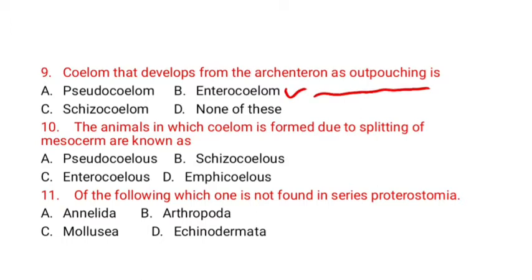The animals in which coelom is formed due to splitting of mesoderm are known as pseudocoelus, schizocoelus, anterocoelus, amphicoelus. Correct option is option B, schizocoelus. Of the following, which one is not found in series of Proterostomia? Annelida, Arthropoda, Mollusca, Echinodermata. Option D is correct.